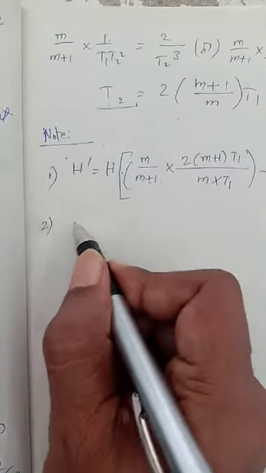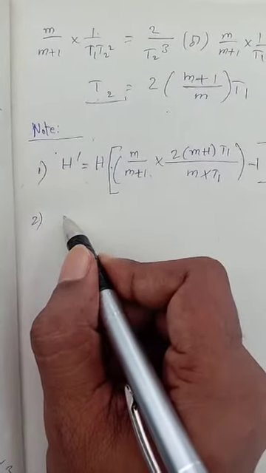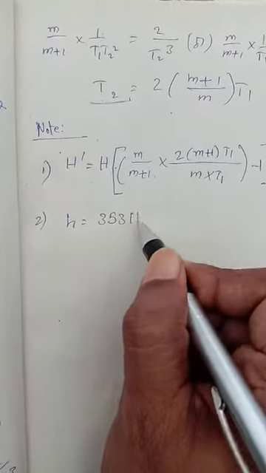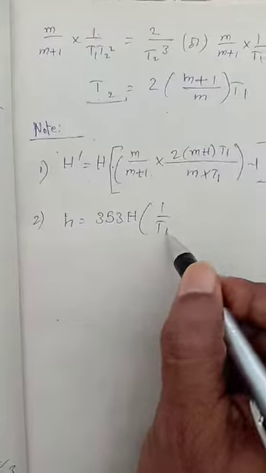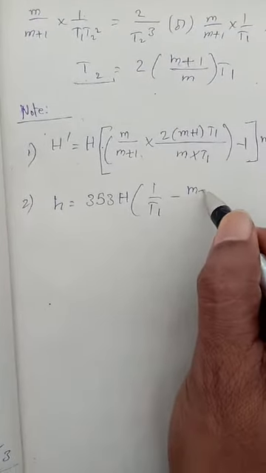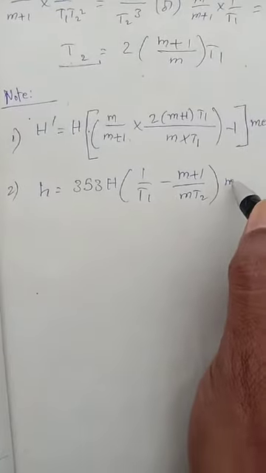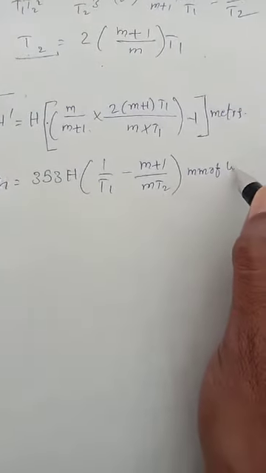And go to the second condition. We know that the draft pressure h is equal to, so this is mm of water.